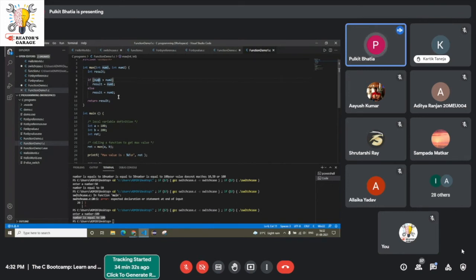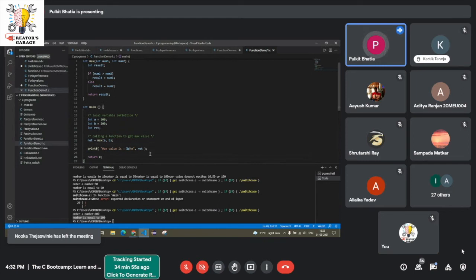Just for the explanation, think of number 1 as a. Now the numbers will be compared, and whatever the result is, it will be returned. When the result is returned, the compiler comes back to ret, and then the printf statement is executed. So let us just run this code.